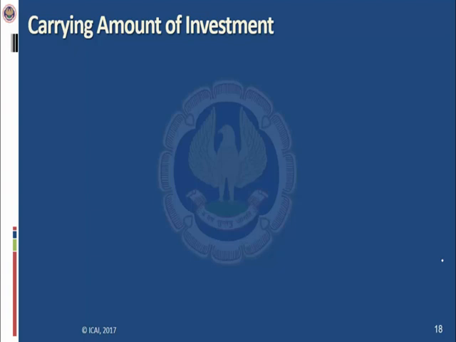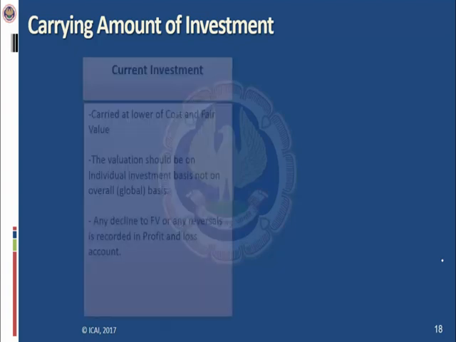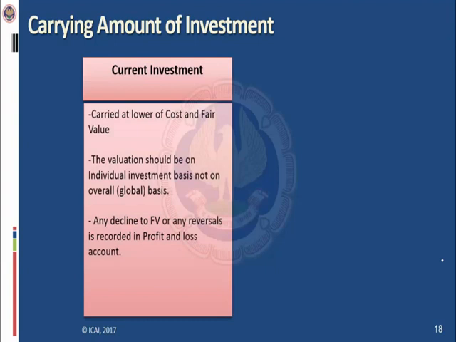So now we are going to learn how to calculate the carrying amount of investment. We have learned there are two kinds of investment. One is current investment and one is long-term investment. So what is current investment? Current investment is that investment where two conditions are satisfied cumulatively. The first one is it should be readily realizable, and the second one is the company or management has an intention to hold these securities for less than a year. So initially the investment is recognized at cost. Cost includes acquisition charges as well.